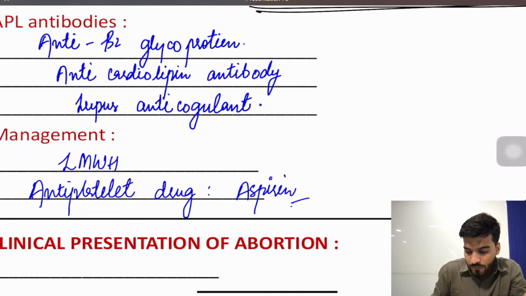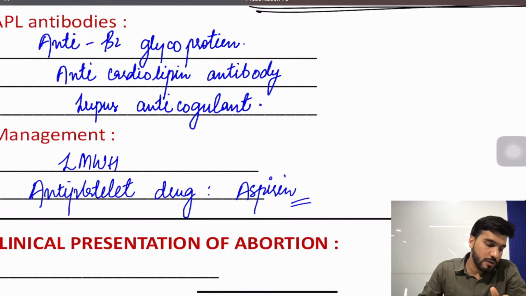So low molecular weight heparin plus aspirin. Let's not go into much detail. It's a rapid revision session, so I'm trying to deliver it in a very concise manner. We have everything discussed in our main classes as well, what exactly the etiologies are and all.